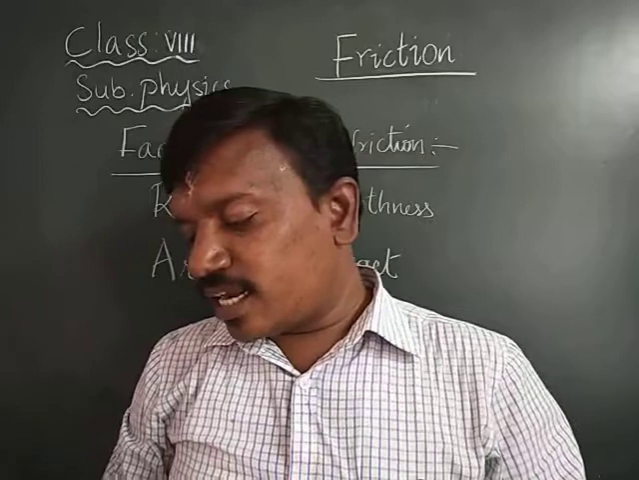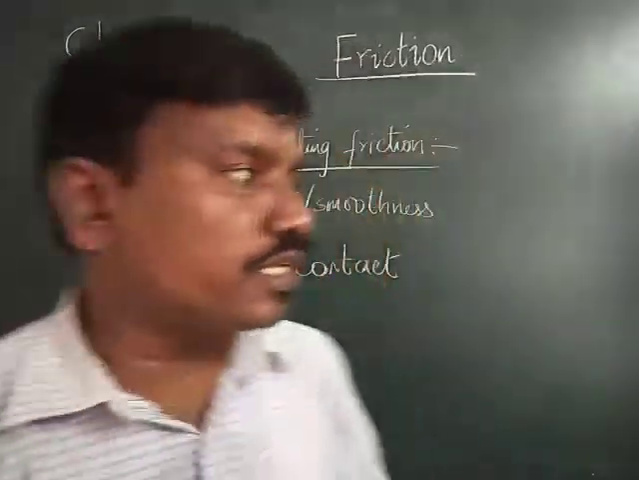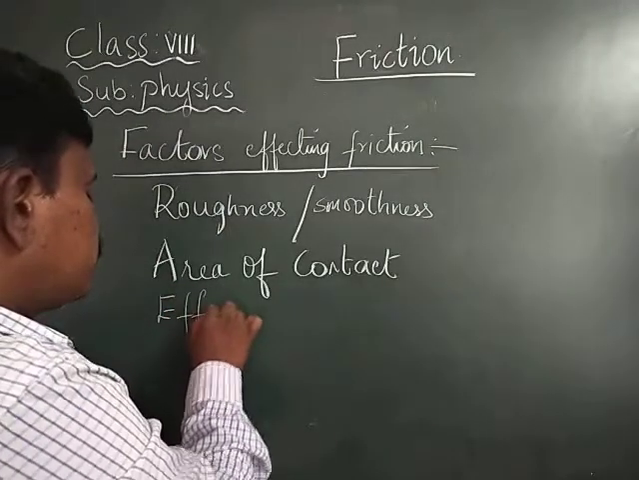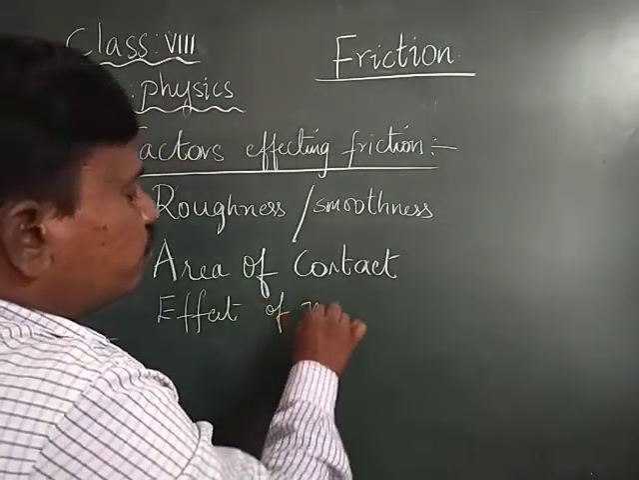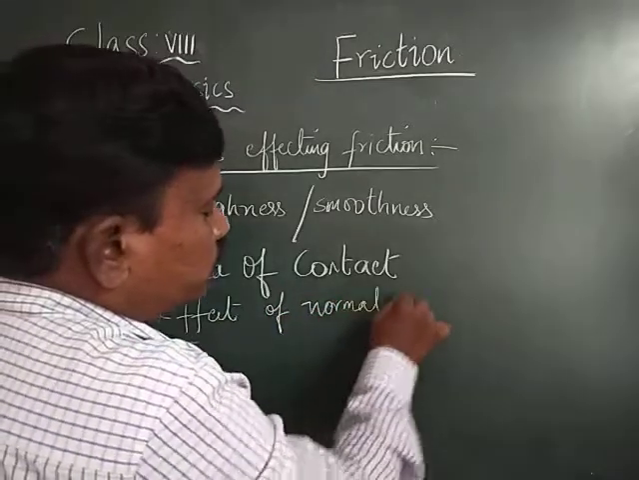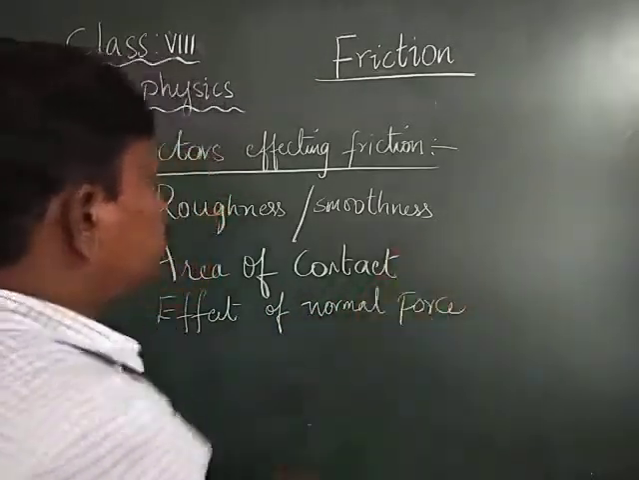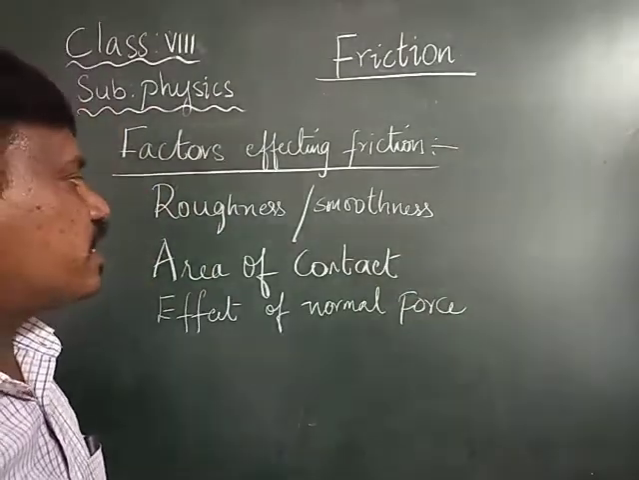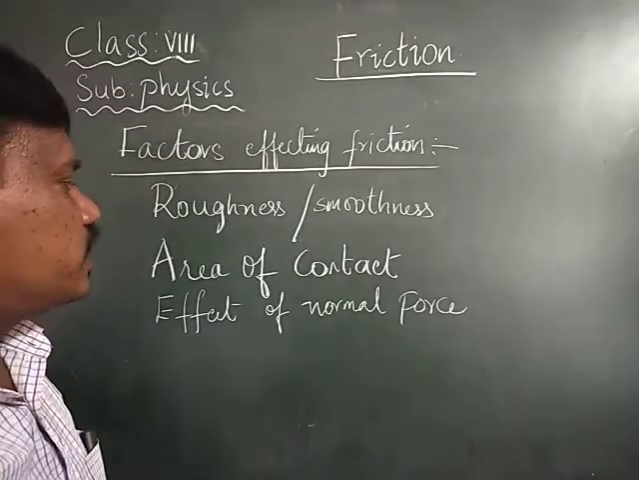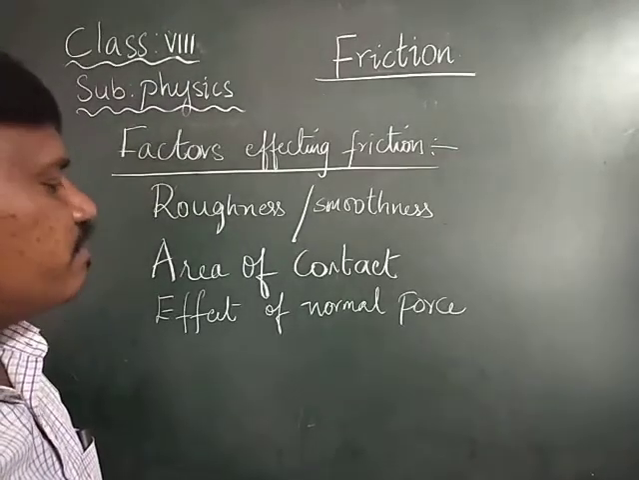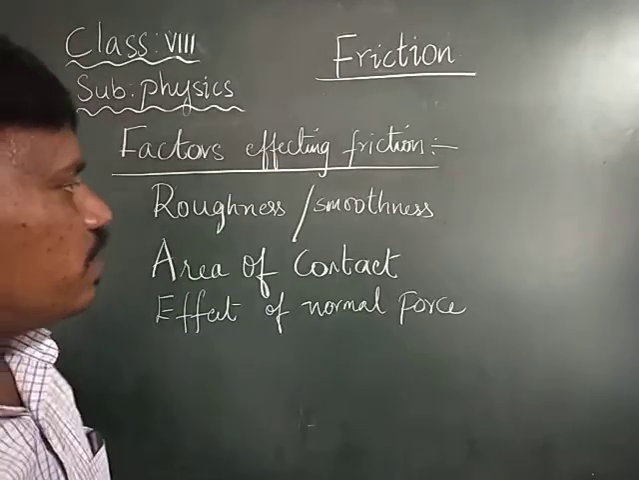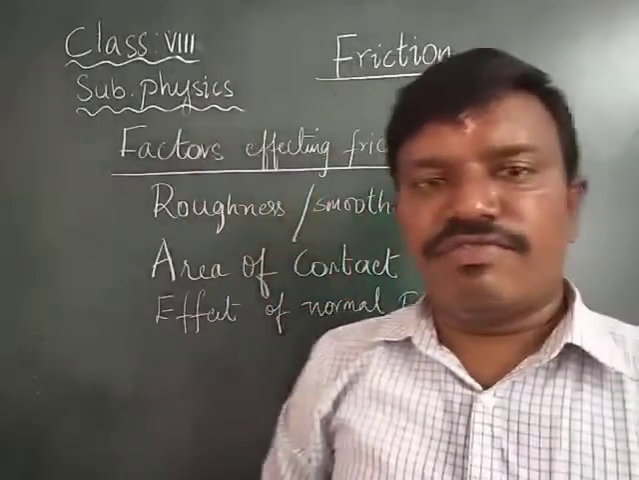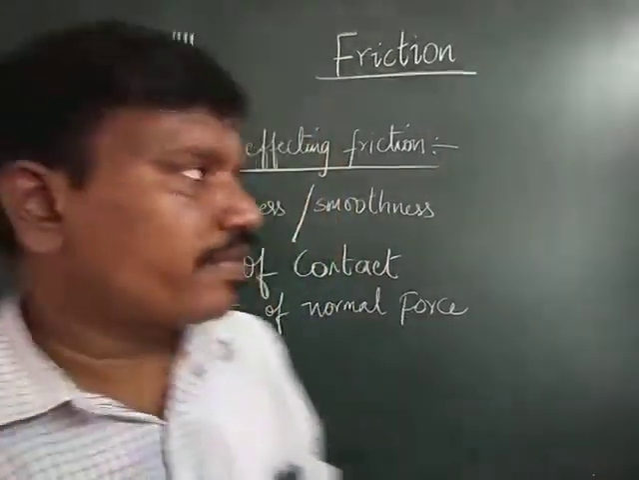Next one is the effect of normal force on friction. These are the three factors which affect friction. What are the three factors? That is the roughness or the smoothness, the area of contact, and the effect of the normal force. We will be learning in detail about each and every factor which affects friction. Let us see.